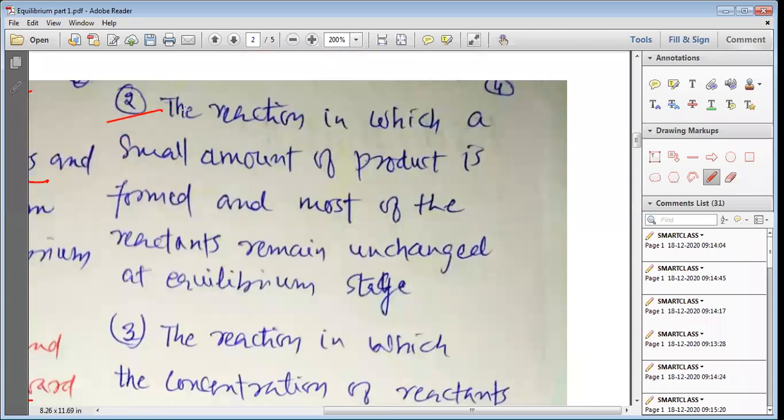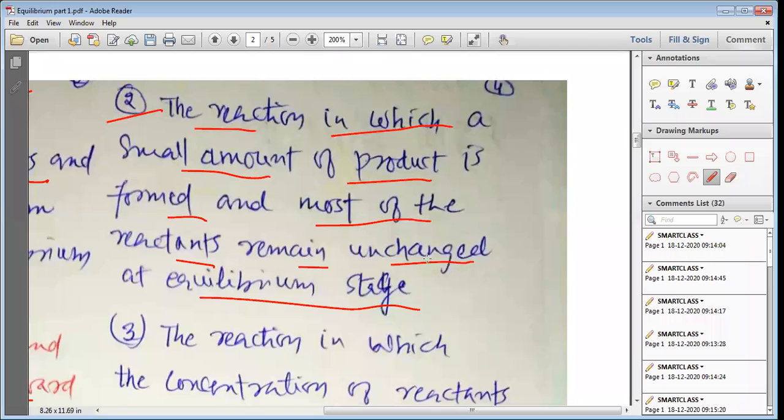Now we'll study the second type of equilibrium: the reaction in which a small amount of product is formed and most of the reactants remain unchanged at the equilibrium stage. That is the equilibrium where the reactants do not react much to give us the product, and in that particular case, the concentration of reactants is more than the concentration of products.